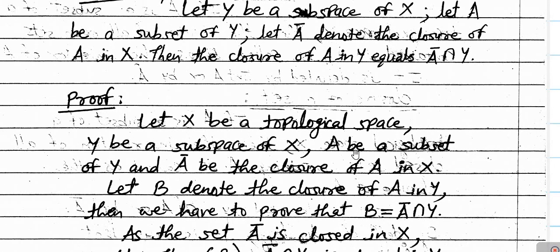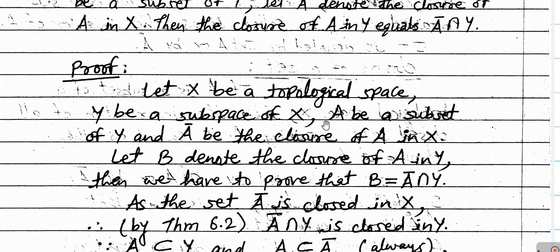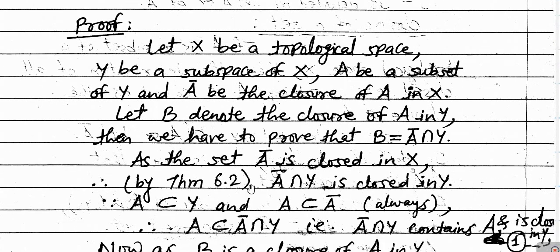Proof: let X be a topological space and Y be a subspace of X. Let A be a subset of Y and A bar be the closure of A in X. What is A bar?